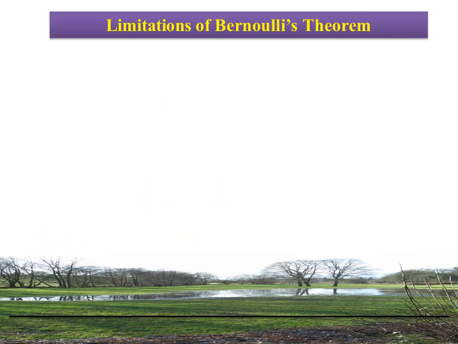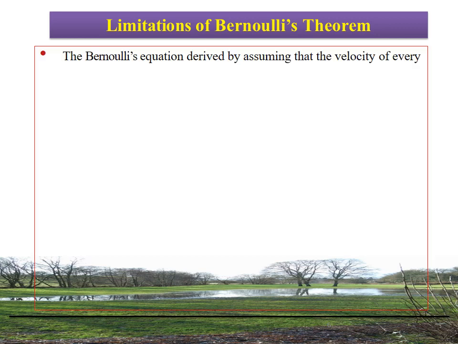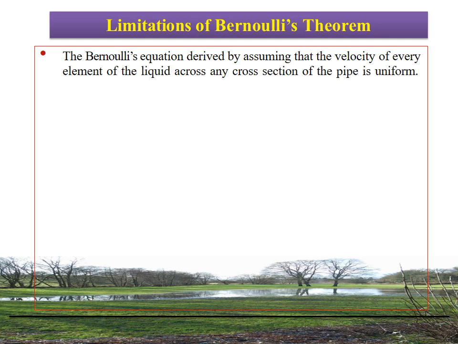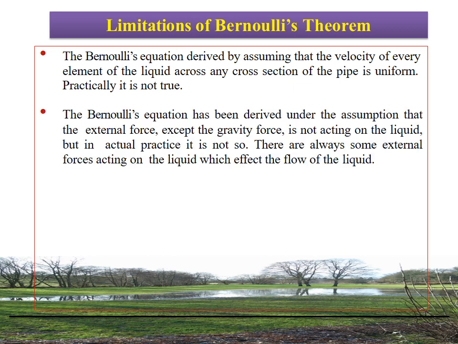Next, the limitations of Bernoulli's theorem. Bernoulli's equation is derived by assuming that the velocity of every element of the liquid across any cross section of the pipe is uniform. Practically, it is not true. The fluid is ideal and incompressible, and the flow is steady